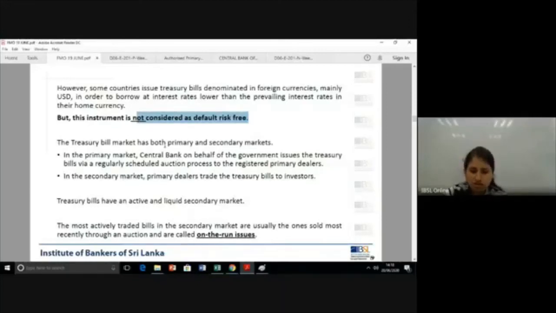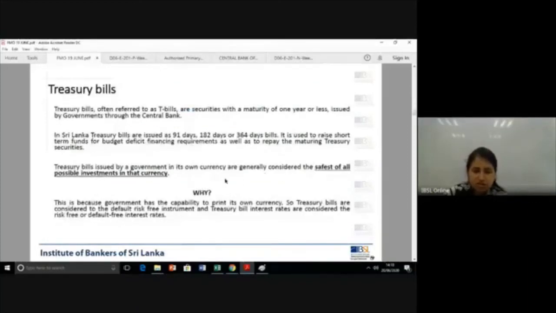Another one that I want you all to know is, even when it comes to treasury bills in their own currency, when we say risk free, what it means is no default risk. Does that mean there's no other risk in this instrument? No. You always have inflation risk, interest rate risk, all the maturity risk, even though it's short term, you are prone to that. But in terms of credit risk, we say no. There is no credit risk involved because it's issued in your own currency. The government can always print the currency in even the worst situation and repay. Okay.